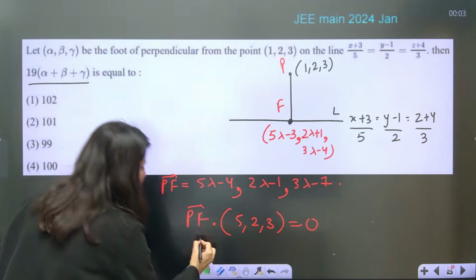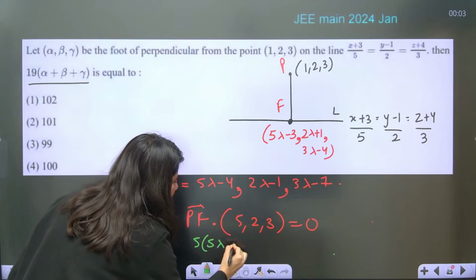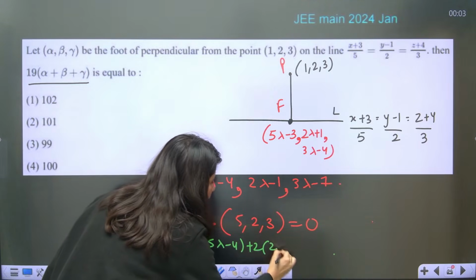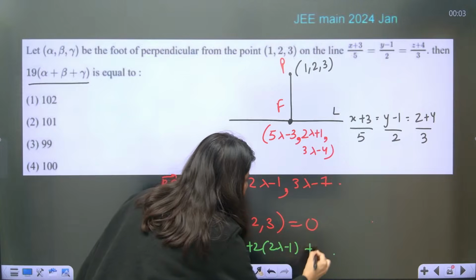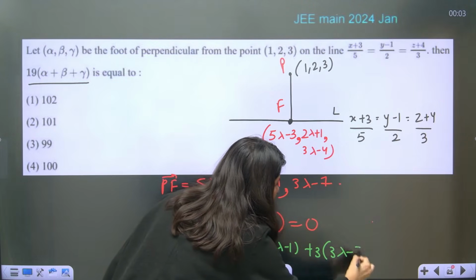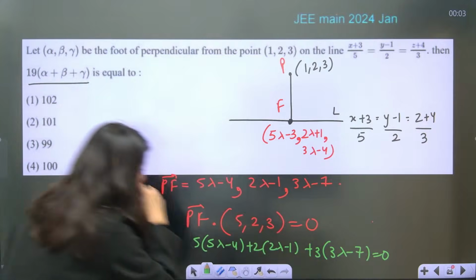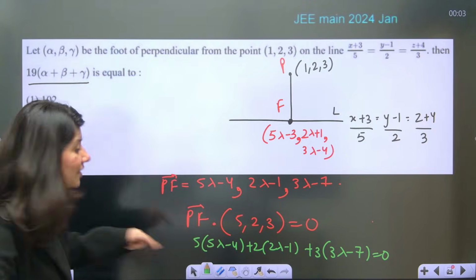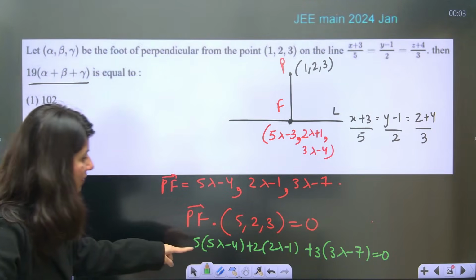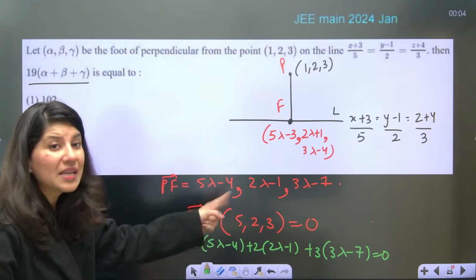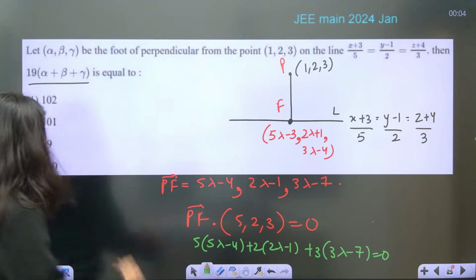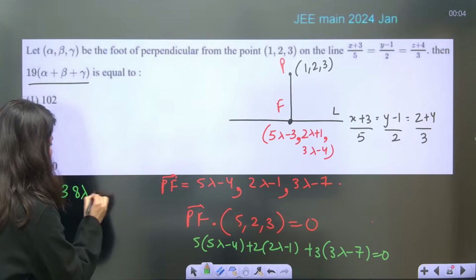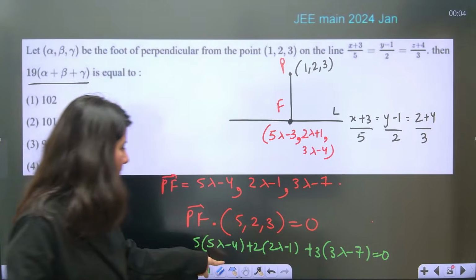Okay. So 5 times (5 lambda minus 4) plus 2 times (2 lambda minus 1) plus 3 times (3 lambda minus 7) is equal to 0. Get the value of lambda with this step number 3. This is your step number 3. So 5 5s are 25 plus 4 is 29 plus 9 is 38 lambda. 38 lambda is equal to 20.